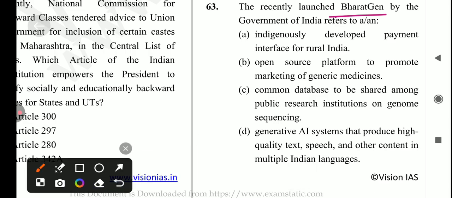First is indigenously developed payment interface for rural India. Is it true? No, it's not a correct statement. Next is open source platform to promote marketing and generic medicine. No. Common database to be shared among public research institutes on genome sequencing. No. Generative AI system that produces high quality text, speech and other content in multiple Indian languages. So option number D is the correct answer for this question.